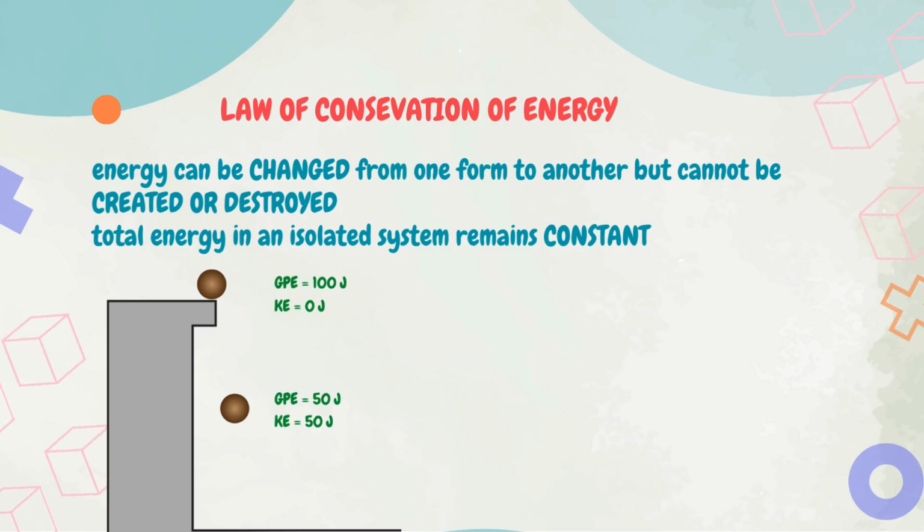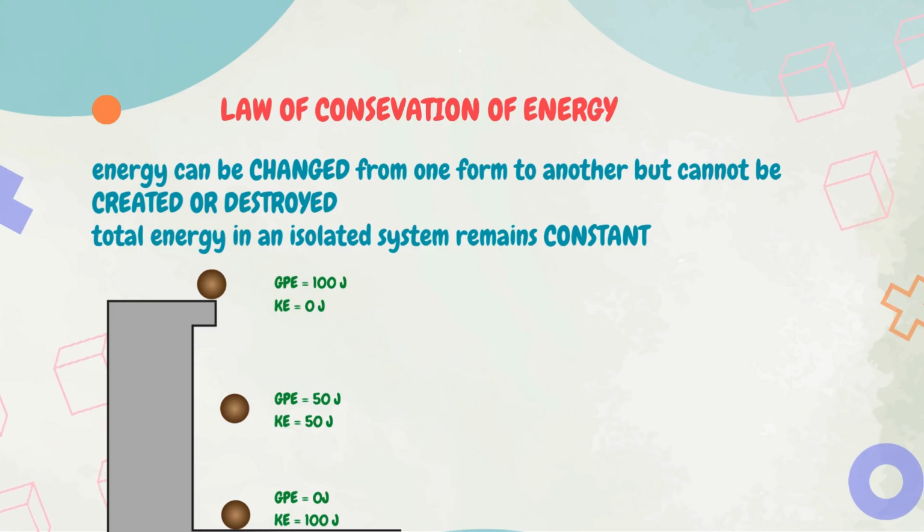At the midpoint, the gravitational potential energy decreases by half due to a decrease in height, while kinetic energy increases due to the increase in speed. At that point, the gravitational potential energy is equal to the kinetic energy. Just before hitting the ground, all the gravitational potential energy is converted to kinetic energy.